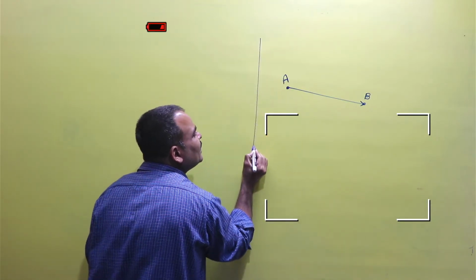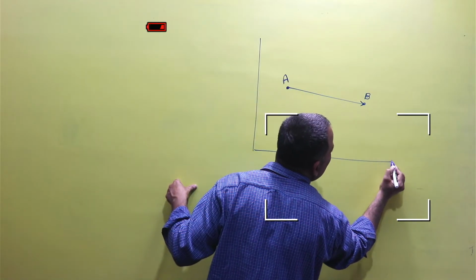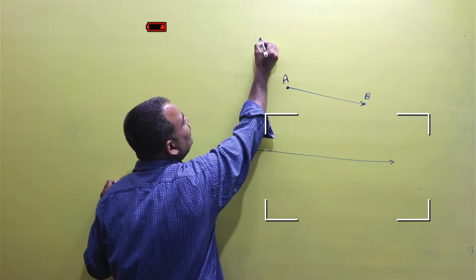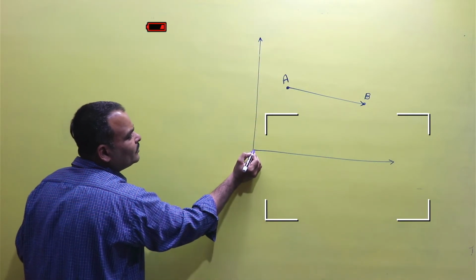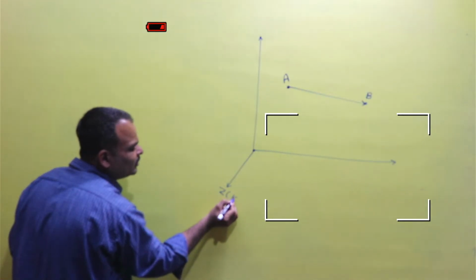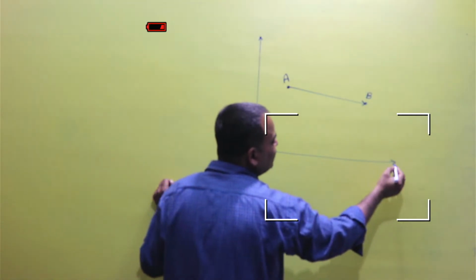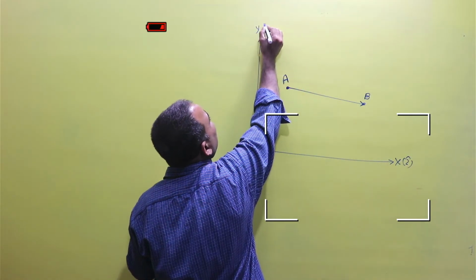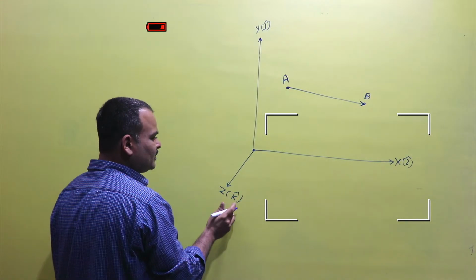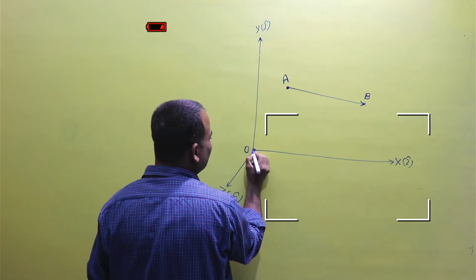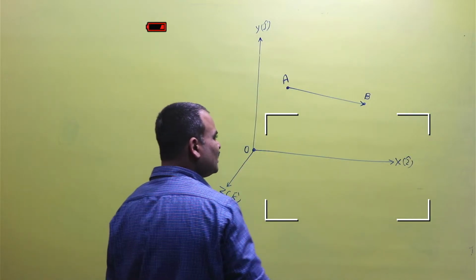Now we can locate the points A and B in the form of unit vectors. This is the x-axis i cap, this is the y-axis j cap, and this is the z-axis k cap. This is the origin of the coordinate system.